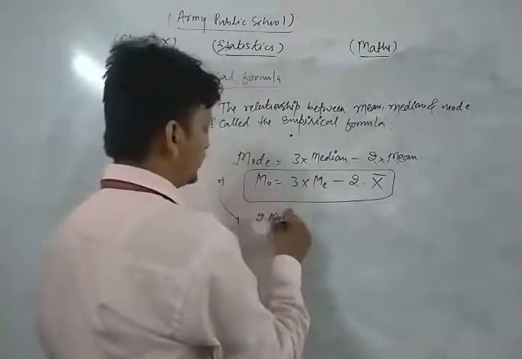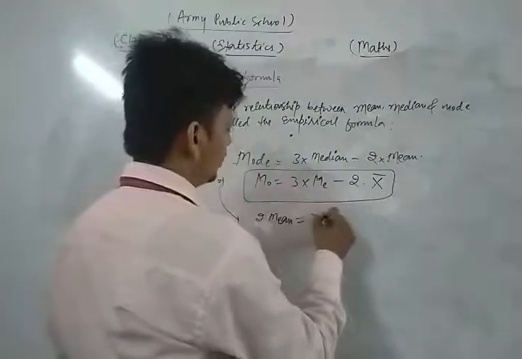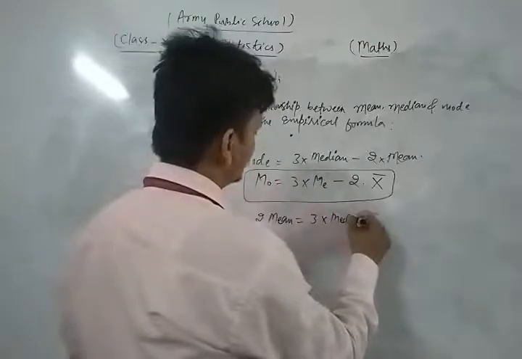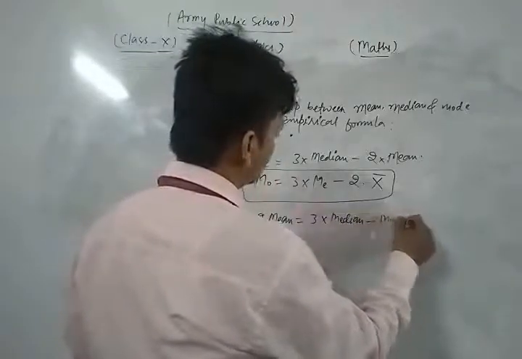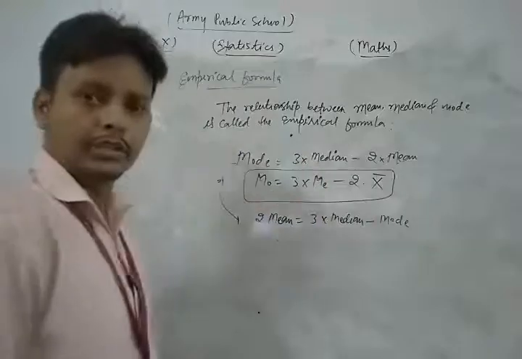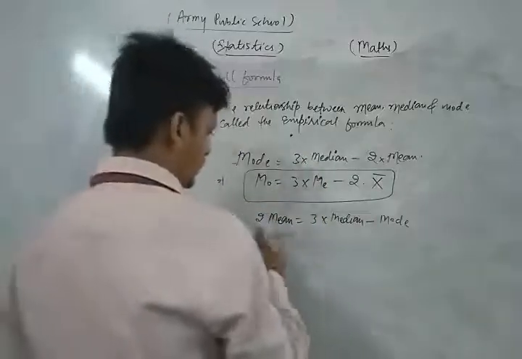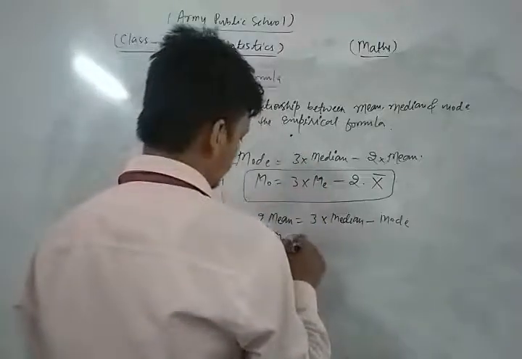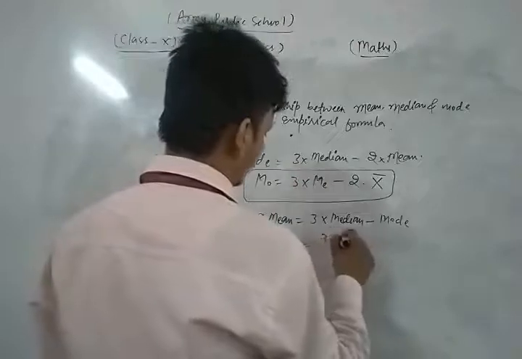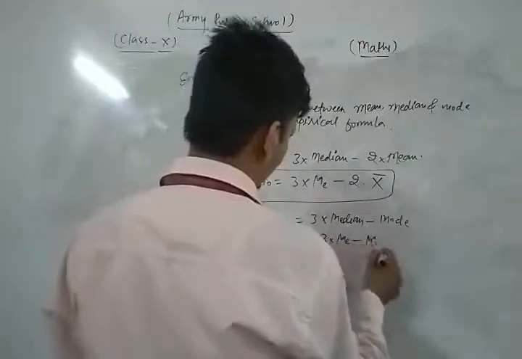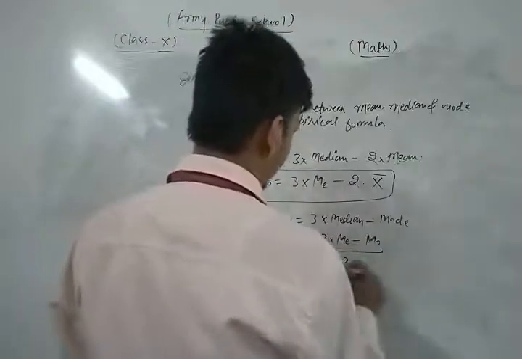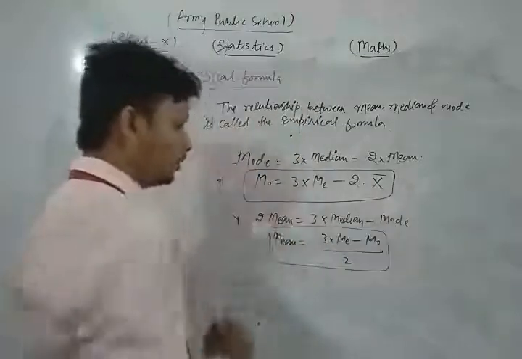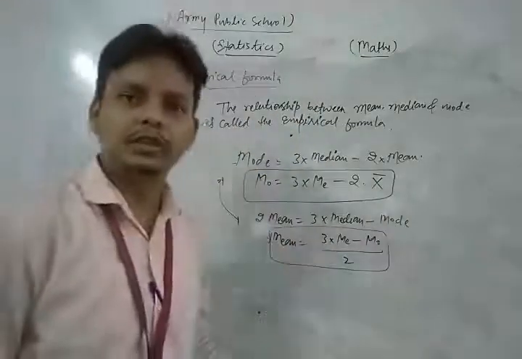So 2 into mean is equal to 3 into median minus mode. So mean is equal to 3 into median minus mode, divided by 2.